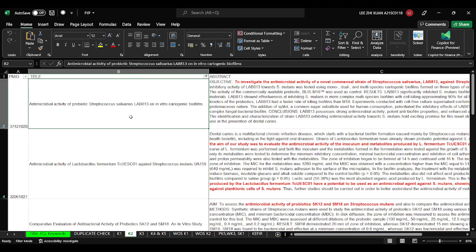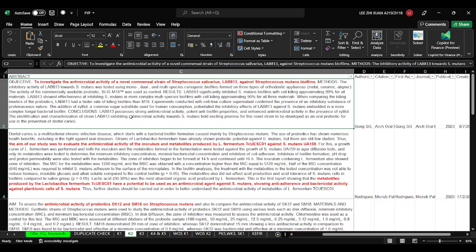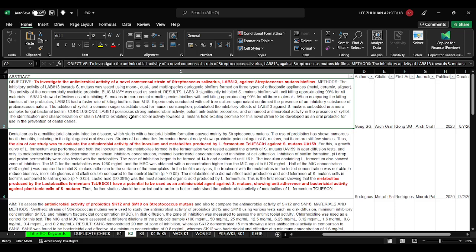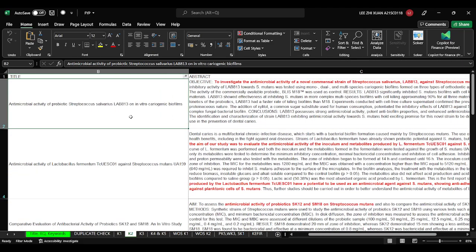You obtain your abstract and copy and paste it into your Excel. The abstract will directly tell you the objective of the research. If the objective is related to your topic, then you maintain this paper and can further read it.